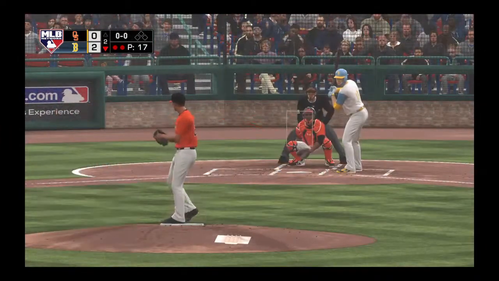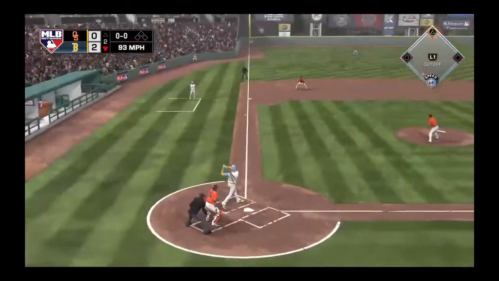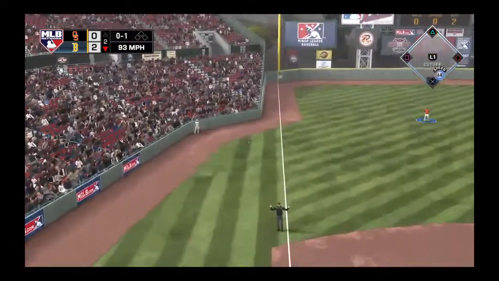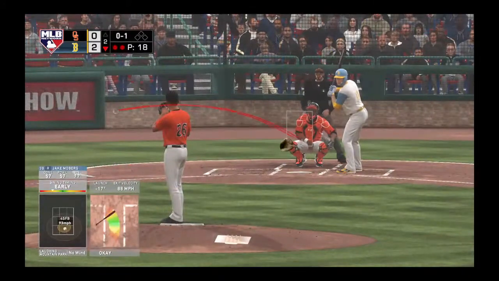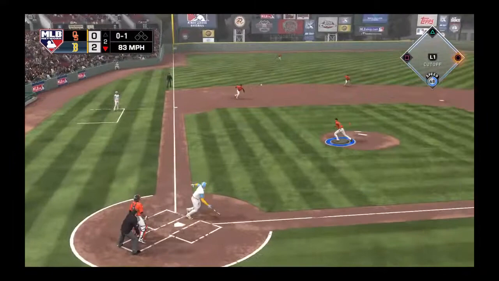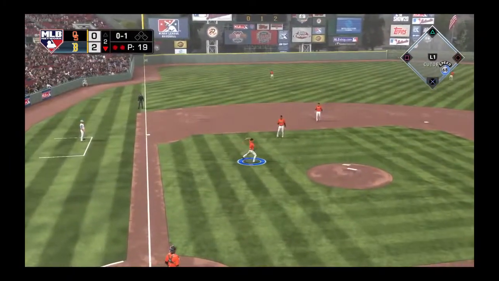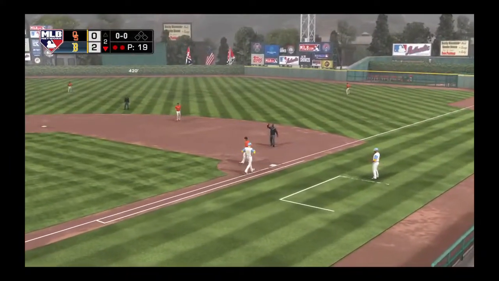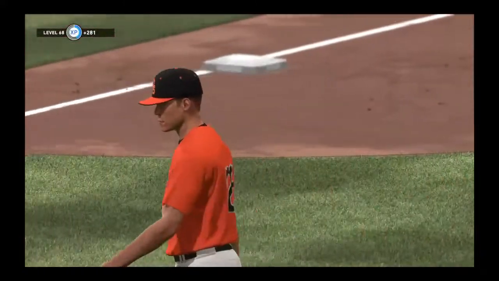We need a 3-up, 3-down inning right here, right now. He went deep in the contest last night. Hit down the third baseline. Bouncer to the left side, and it will be a 1-2-3 inning. Finally, we got a 1-2-3 inning.